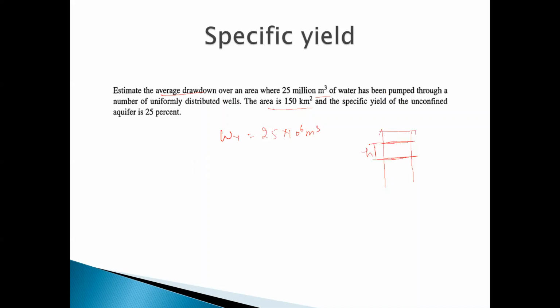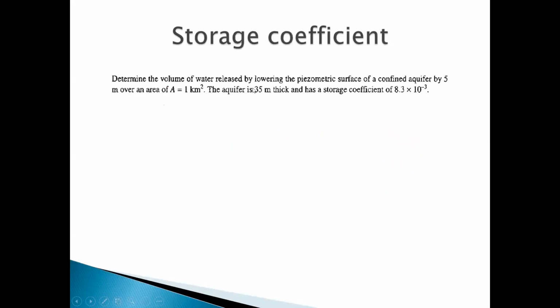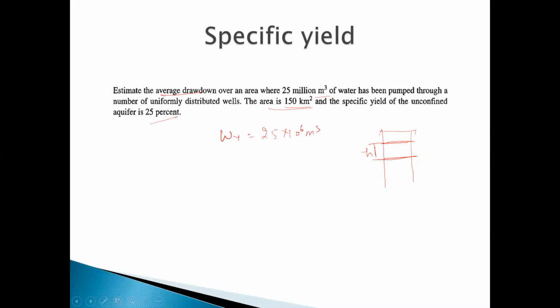The area is your 150 square kilometer, and the specific yield of the unconfined aquifer is 25%. This is your specific yield. The specific yield formula is yield water upon total water, into 100.